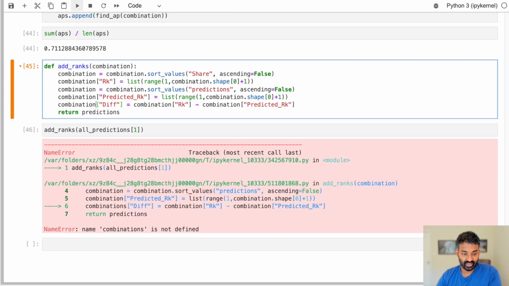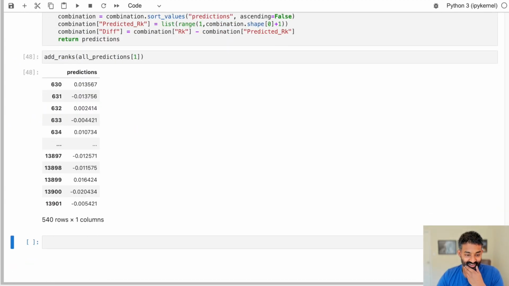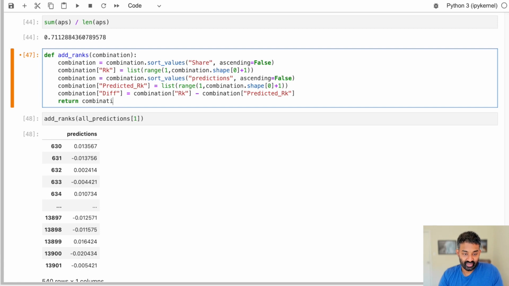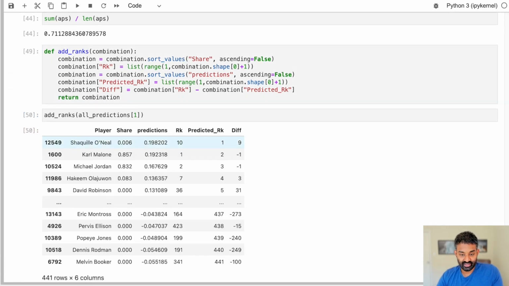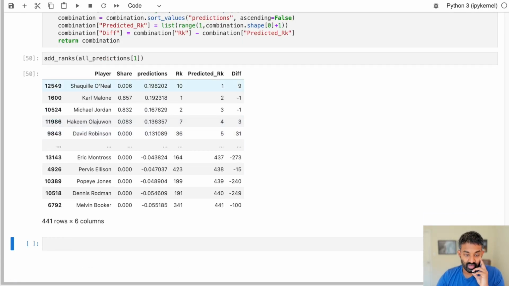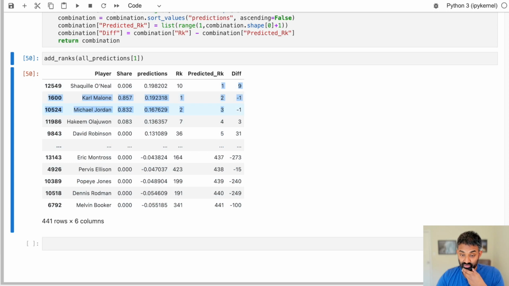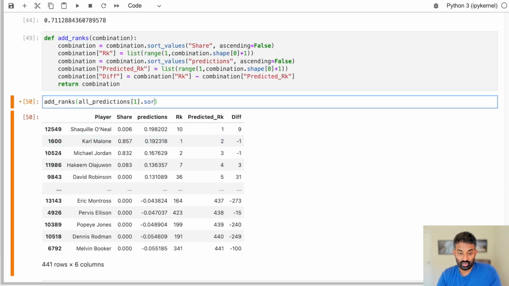Combinations. Sometimes I type an extra S, like I did there. All right, and sometimes I use the wrong variable name, like I did there. All right, let's go ahead and run that. So we can see this is our predictions for the 1997 season. And you can see it tells us, okay, what was the actual rank that someone got, and then what was our predicted rank, and what is the difference? And what we can do actually is just sort values by the difference to find people who had the biggest difference.